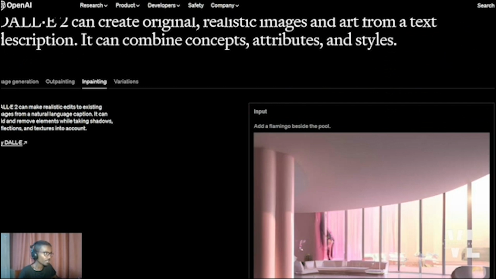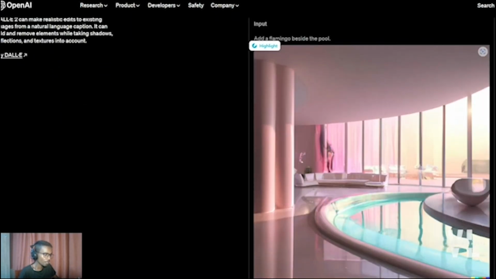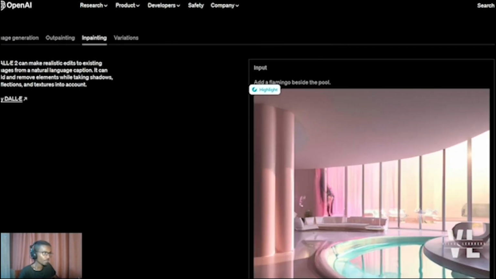The third one is for in-painting, and DALL-E 2 can make realistic edits to existing images from a natural language caption. So you can also in-paint inside the image and add more objects. For example, here we can write the prompt, add a flamingo beside the pool.